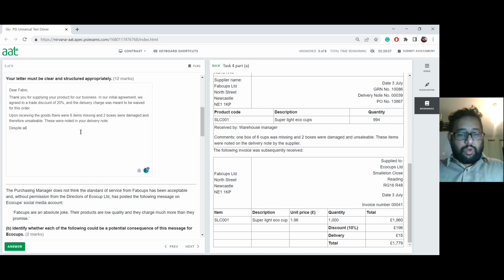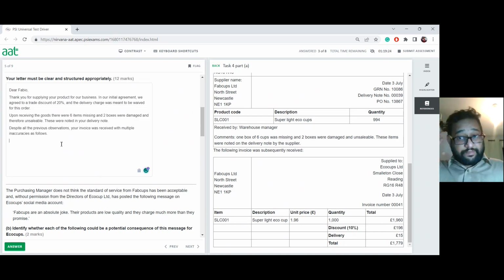Despite all the previous observation, your invoice received with multiple inaccuracies. I'm doing it in my own way, okay? So you can list those inaccuracies as follows.